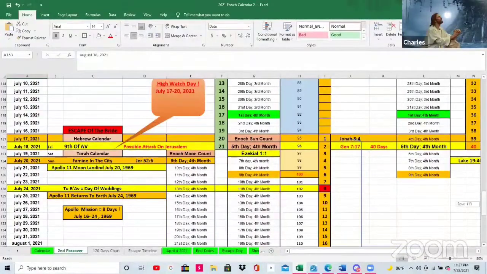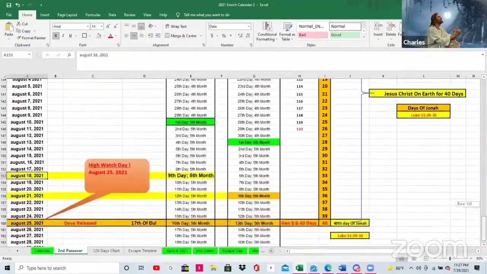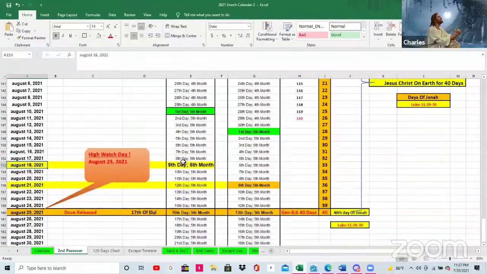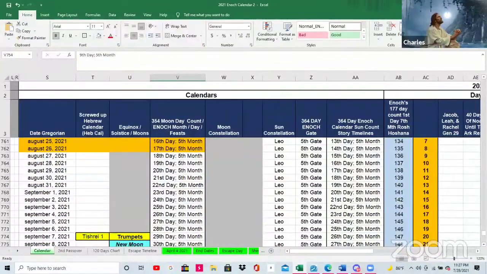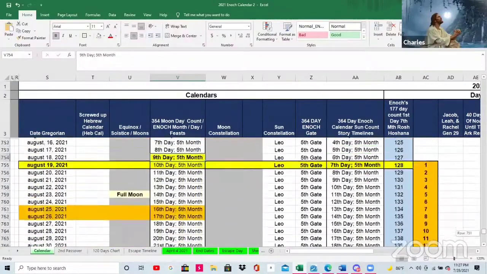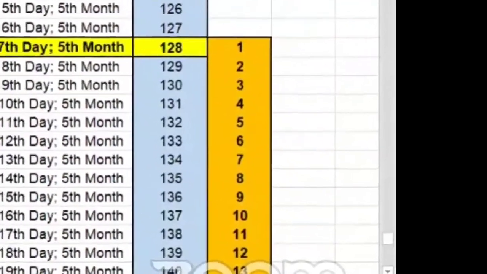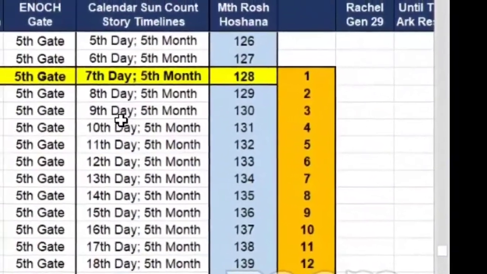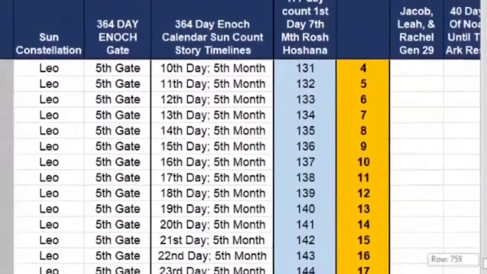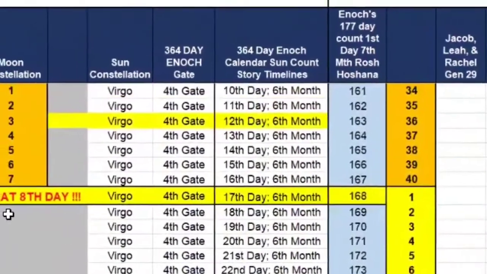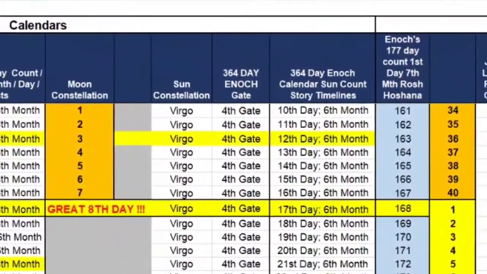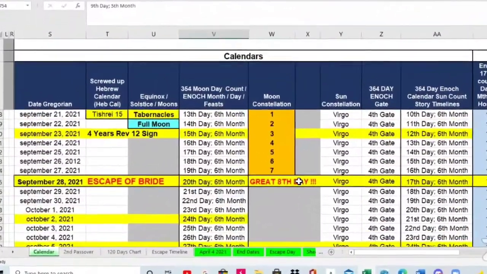I said, wait a minute, why don't we go to the real 9th of Av on the Enoch calendar and let's just see what's going on. You see, 5th month, 9th day. Let's go to the bigger calendar so we can get a better perspective of it. Watch this. Here it is, 5th month, 9th day. Let's count 40 days from the 9th of Av on the Enoch calendar and see where that lands. Ready? Boom. September 28th, the great 8th day.